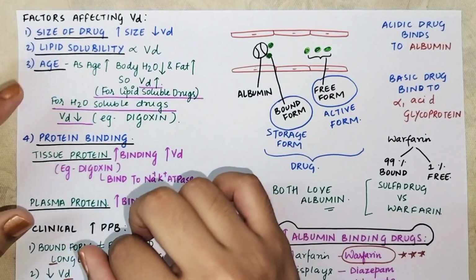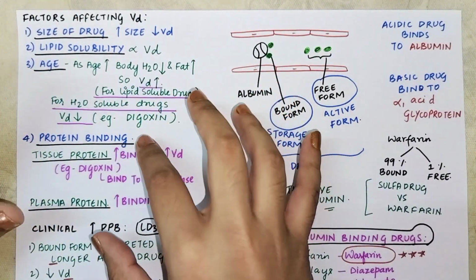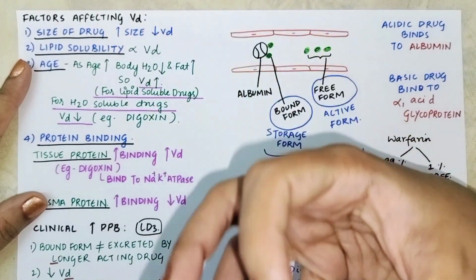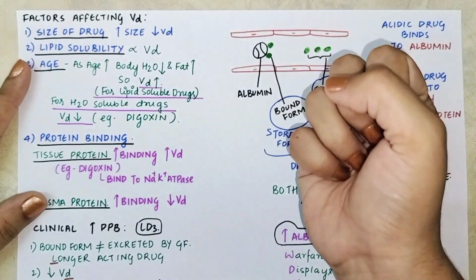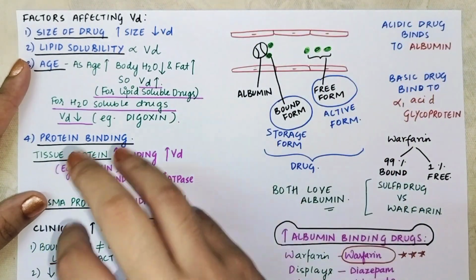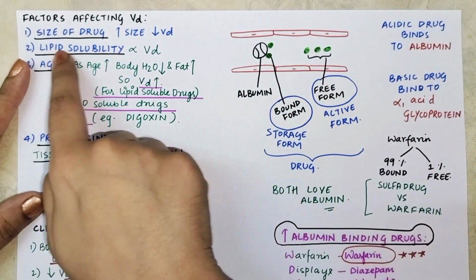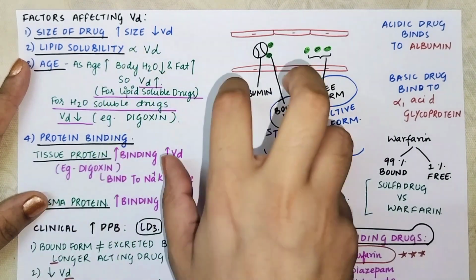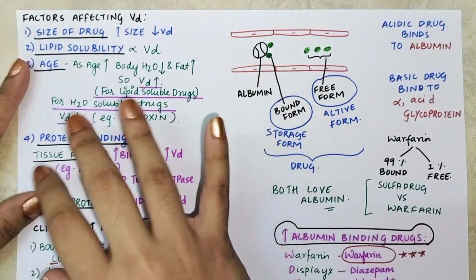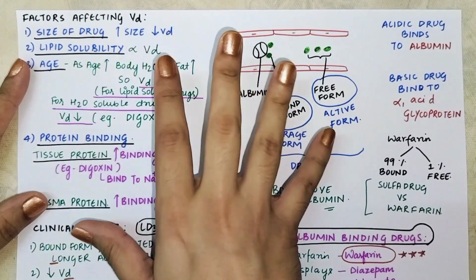So here, when we talk about the volume of distribution, if the size of the drug is more, it will face some difficulty to get into the tissue because it has to cross the cell membrane, right? Lipid solubility, it has to cross the cell membrane, which is your phospholipid bilayer. So if the lipid solubility is more, volume of distribution is also more.